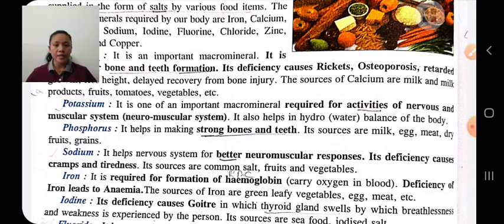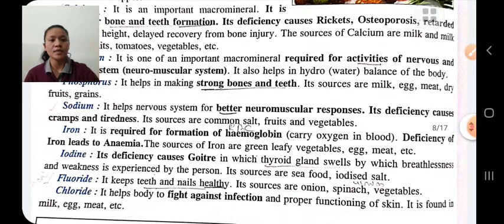Iodine is a micro mineral. Iodine deficiency causes goiter, in which there will be swelling in the thyroid gland. Therefore, the person faces difficulty in breathing. Weakness is experienced by the person, and the sources are seafood, iodized salt.